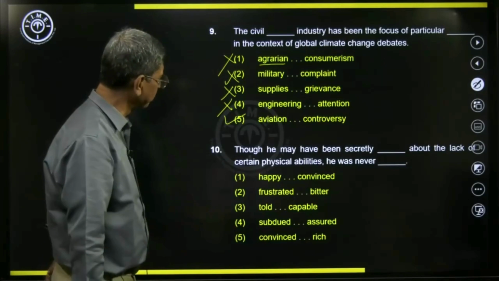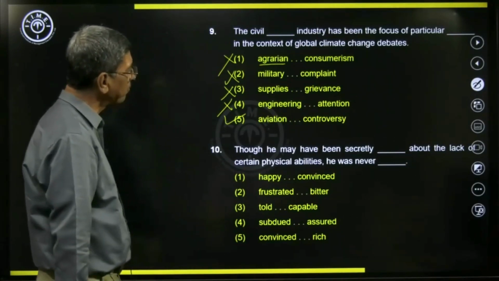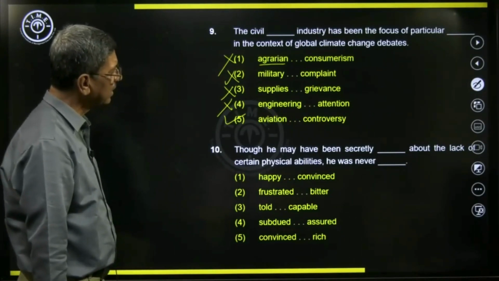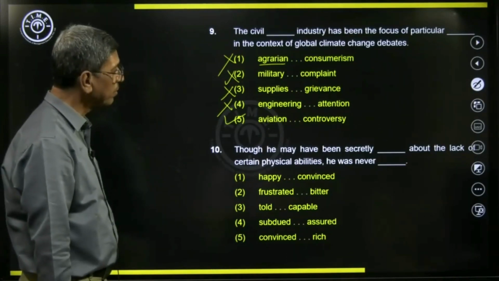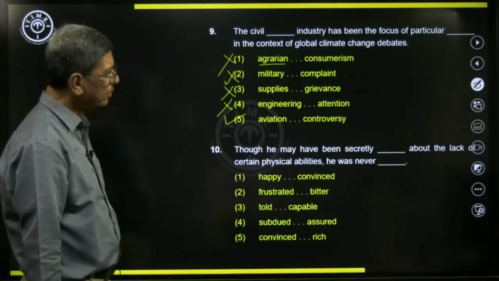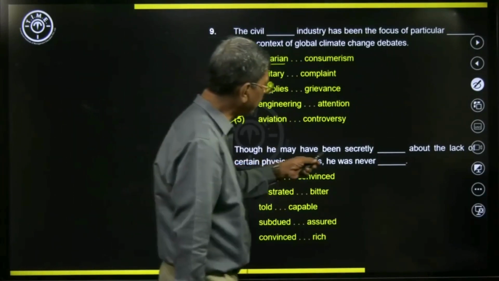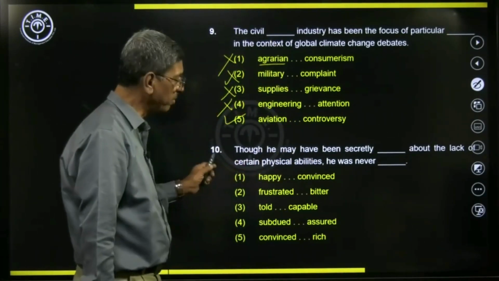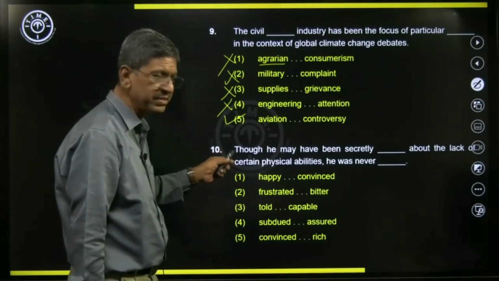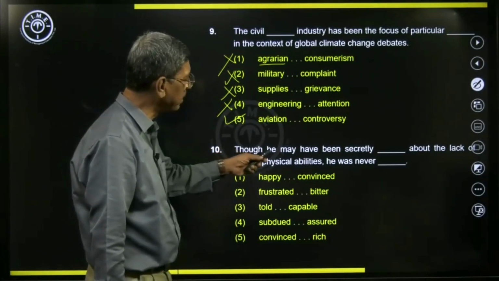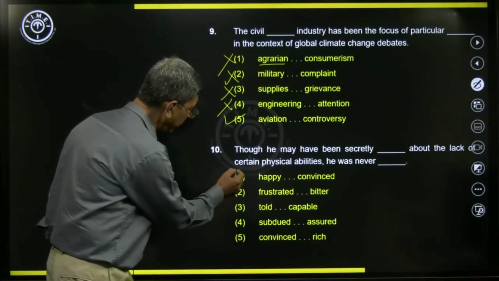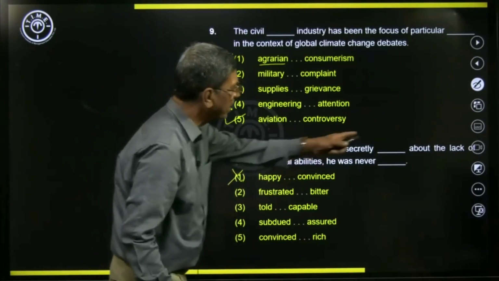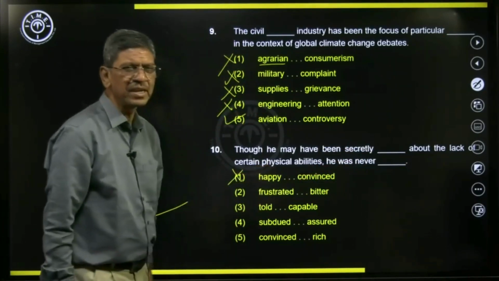Let's go to the next one. Though he may have been secretly dash about the lack of certain physical abilities, he was never dash. Though is there, so we need to consider this word. Though he may have been secretly happy, do you think he may be happy about his lack of certain physical abilities?